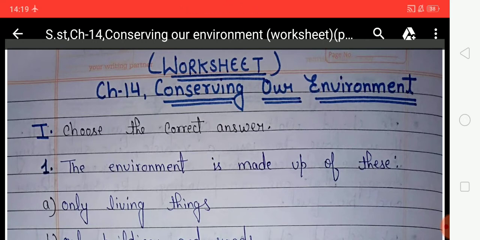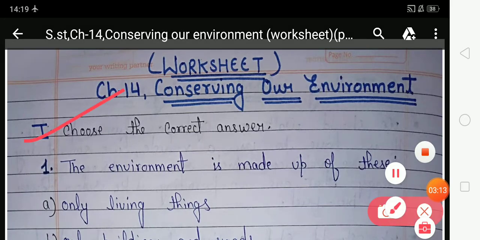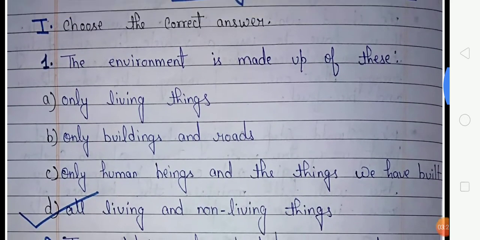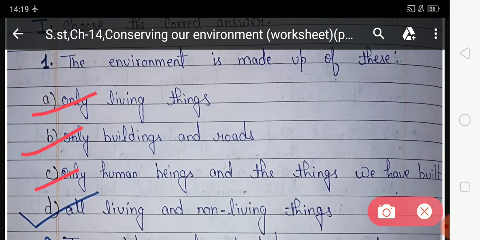Students, now come to the exercises. Look at the first exercise. Choose the correct answer. It means in this exercise you have to choose the correct option from the given options. The statement is: the environment is made up of these. Option A, only living things. Option B, only buildings and roads. Option C, only human beings and the things we have built. Option D, all living things and non-living things. Which option is correct? The environment is made up of all living and non-living things, so option D is correct.